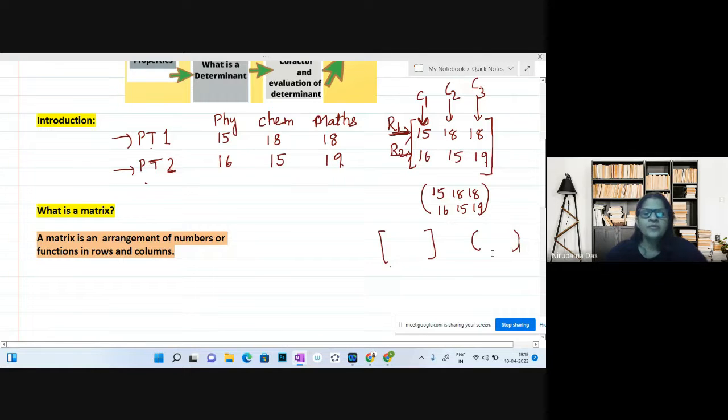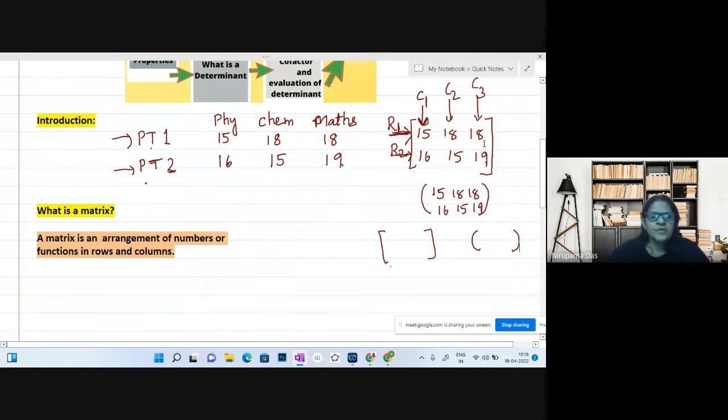Then how to write it? I mean the notation. And what do we mean when we write 15, 18, 18, 16, 15, 19? These are called elements or entries of the matrix.